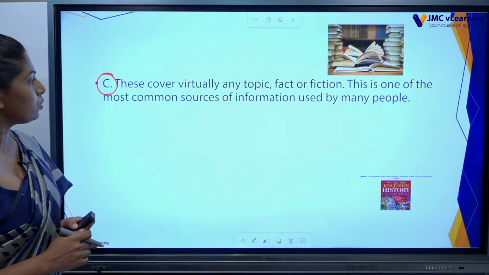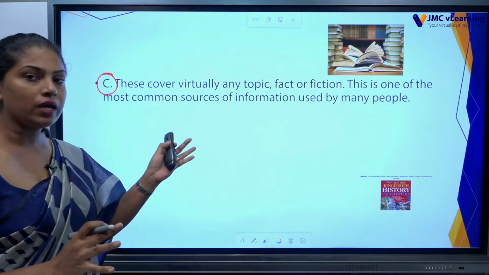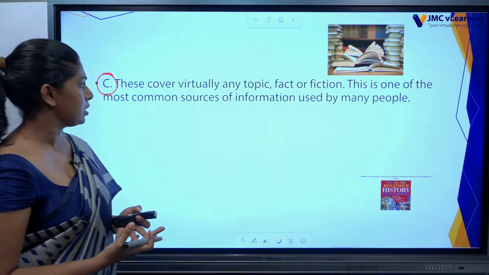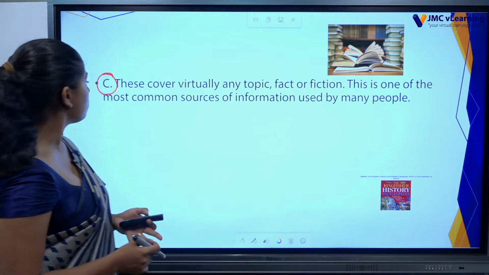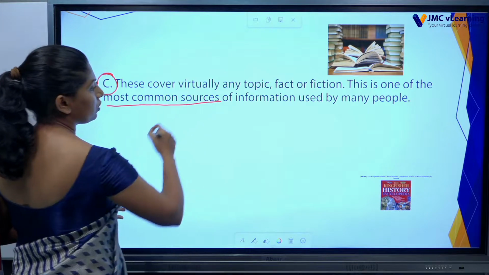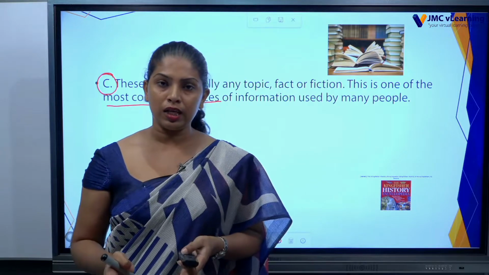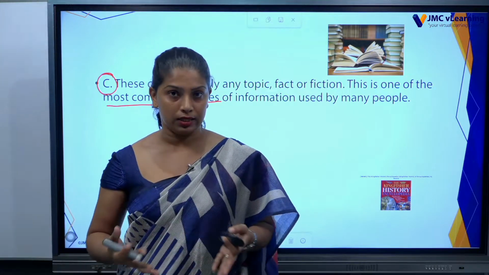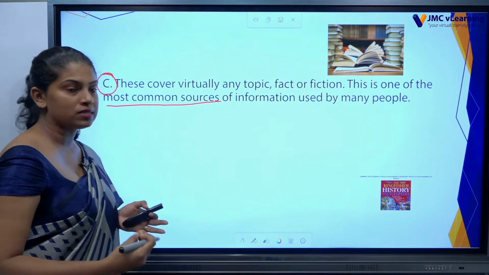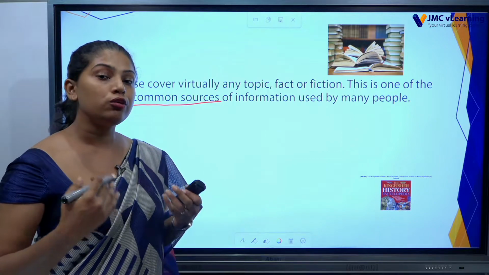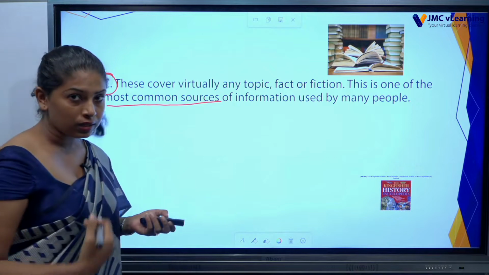These cover virtually any topic, fact or fiction. Here we can write about different kinds of things, different topics, facts or fiction. This is one of the most common sources of information used by many people. Not so much using now, we used to use this in earlier times. So here we can write different kinds of topics, facts and different kinds of fiction. We used to use this particular source earlier more than now.